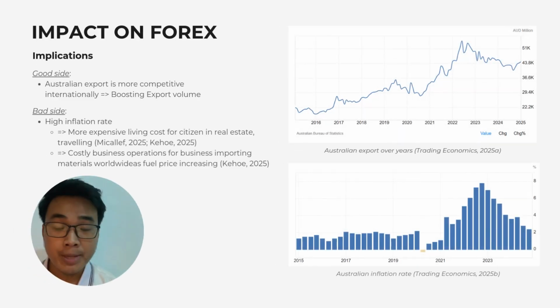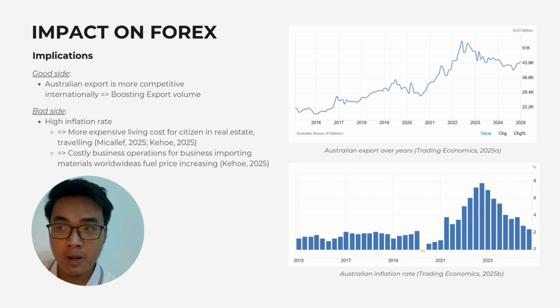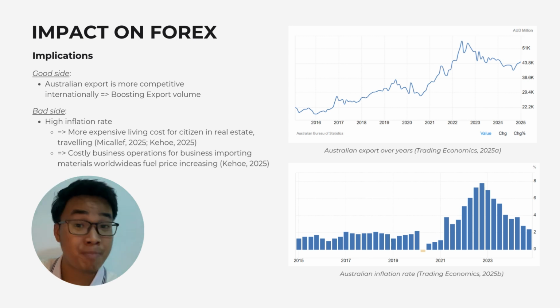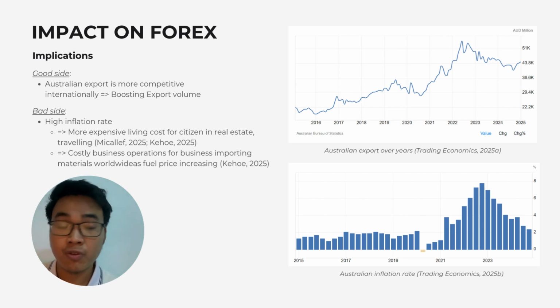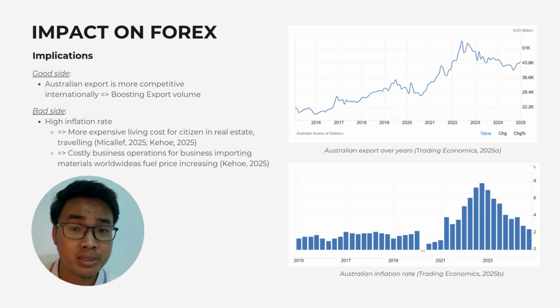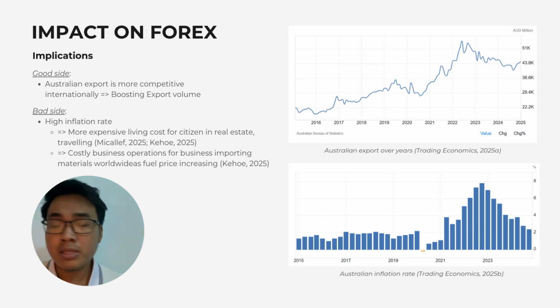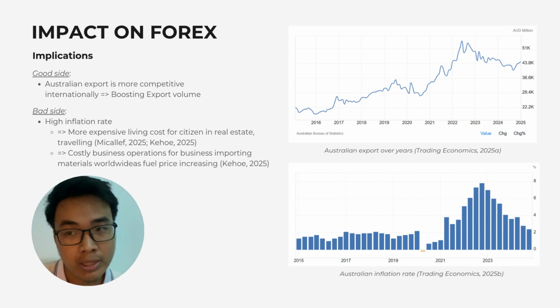We talk more about the implication of the Australian currency depreciation compared to the past. There has been both a good side and a bad side to this. The good side is that Australian exports will appear to be more competitive as it will be cheaper for foreign countries to purchase the same amount of products compared to the past, and then it will push up the export volumes of Australia.